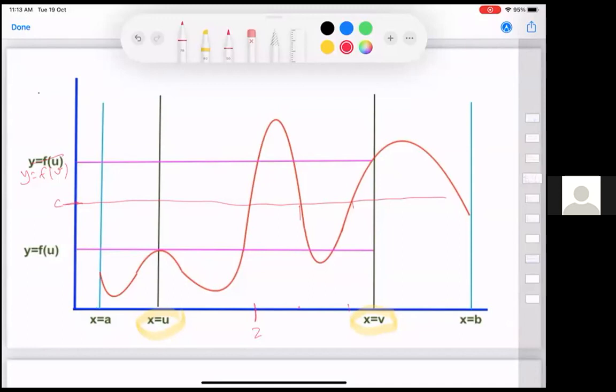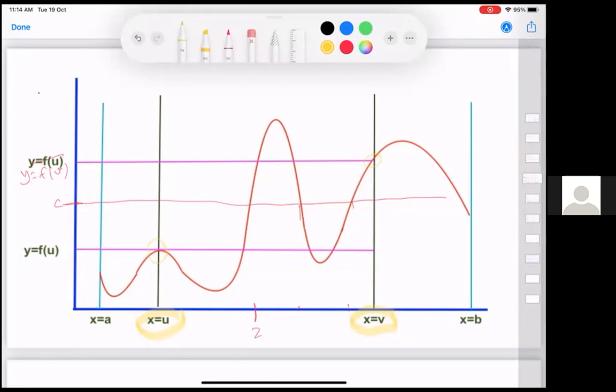And intuitively, it is obvious that you are somewhere here and you are going up here. You are below this line, f of t equal to c. The y-axis is c. So you are below this line. Now you want to go above the line. So there must be some point where you will cross the line. You may cross it more than once, but as long as there is at least one where you are crossing the line, you pick that point and that will answer the question. That is the intermediate value.